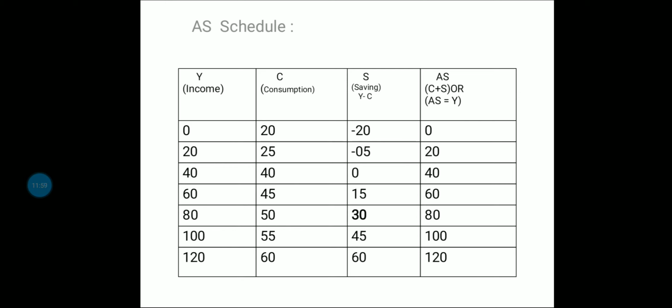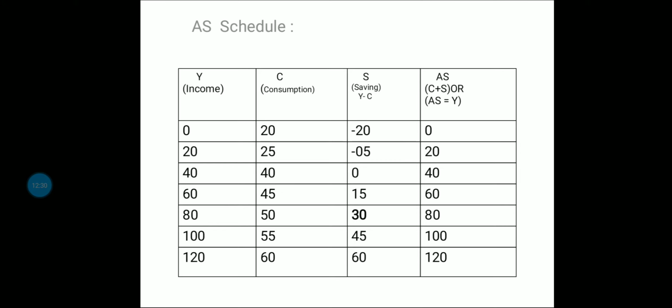Then when income becomes 60, consumption is 45. So 15 is the amount of savings, 60 minus 45. Then when income is 80, consumption is 50. So 80 minus 50, saving becomes 30. Then at the level of 100, it becomes 45. And at the level of 120, it becomes 60. So as the income keeps on increasing, the level of savings will also increase. So saving has a positive relationship with the level of income.